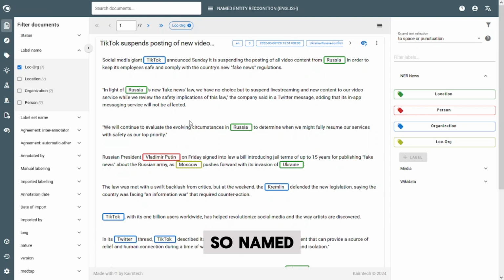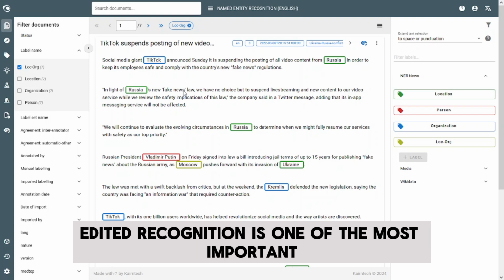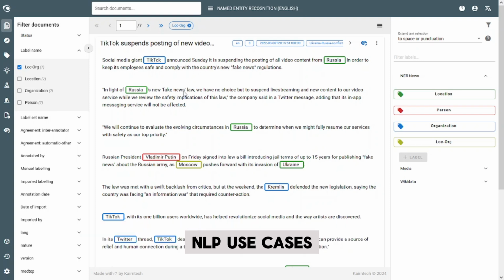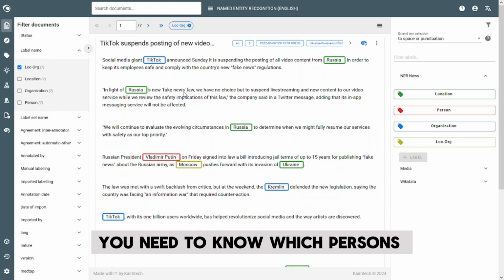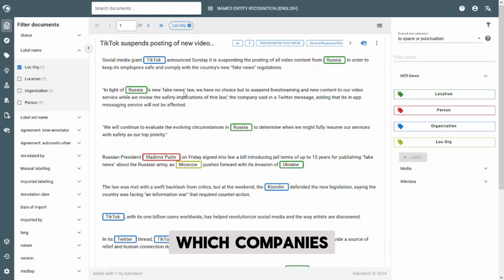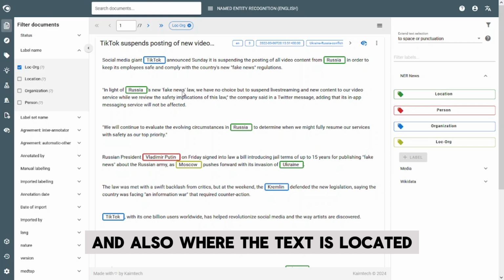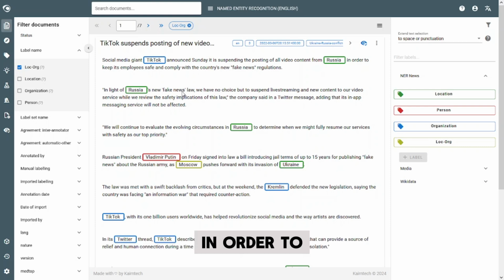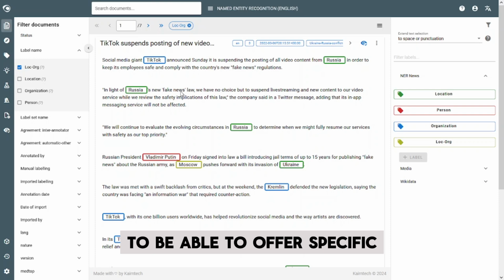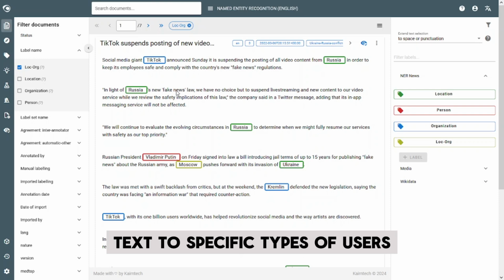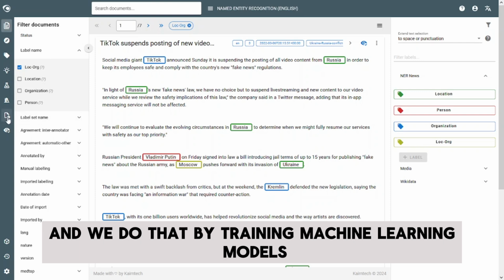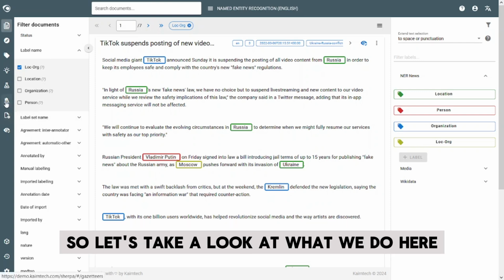So named entity recognition is one of the most important NLP use cases. You need to know which persons, which companies and organizations are mentioned in a text, and also where the text is located, in order to be able to offer specific text to specific types of users. And we do that by training machine learning models. So let's take a look at what we do here.